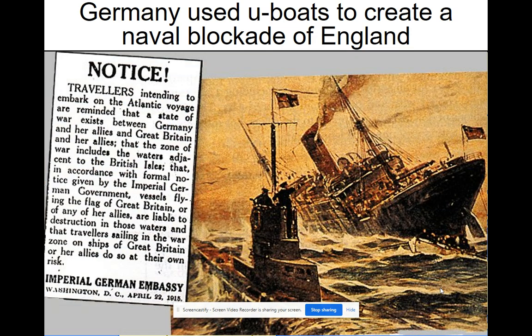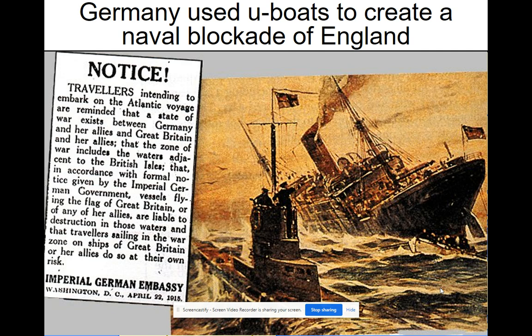Now, Germany let us know that they were doing this blockade. Notice this advertisement that was put out. Notice, travelers intending to embark on the Atlantic voyage are reminded that a state of war exists between Germany and her allies and Great Britain and her allies, and that the zone of war includes the waters adjacent to the British Isles, that in accordance with formal notice given by the Imperial German government, vessels flying the flag of Great Britain or any of her allies are liable to destruction in these waters, and that travelers sailing in the war zone on ships of Great Britain or her allies do so at their own risk.